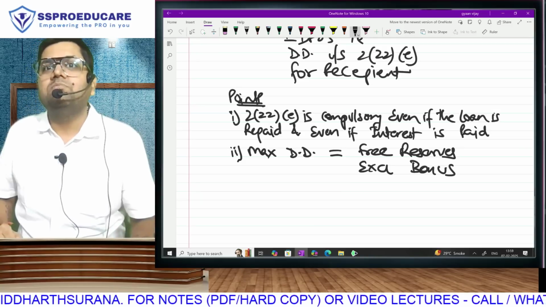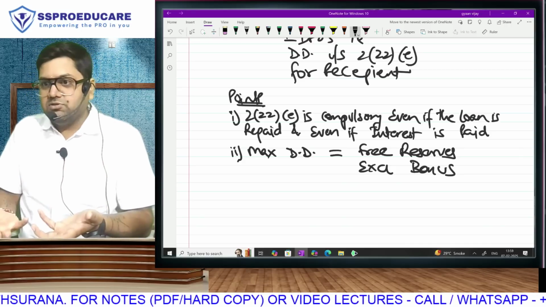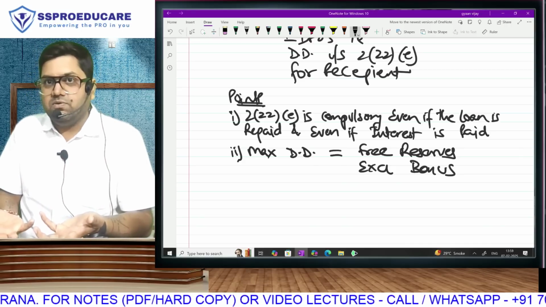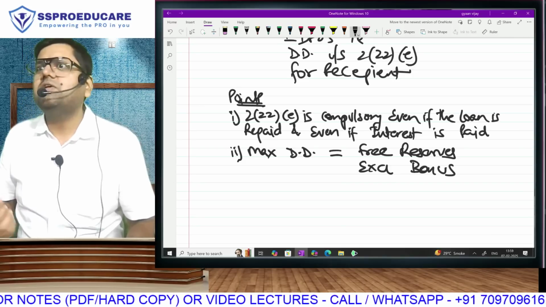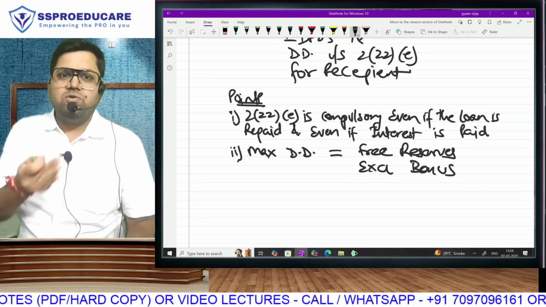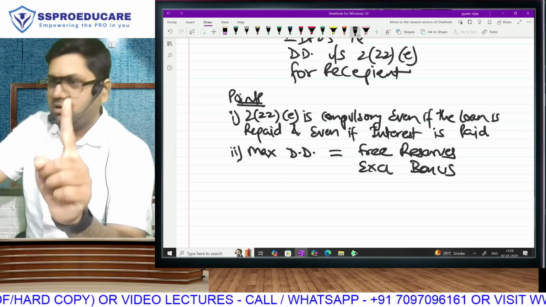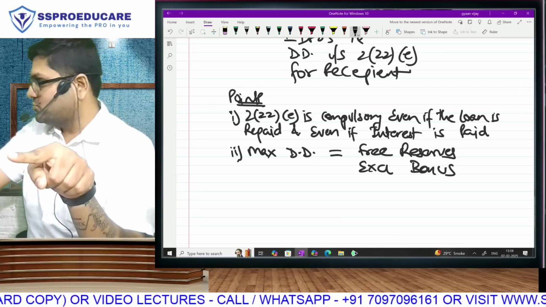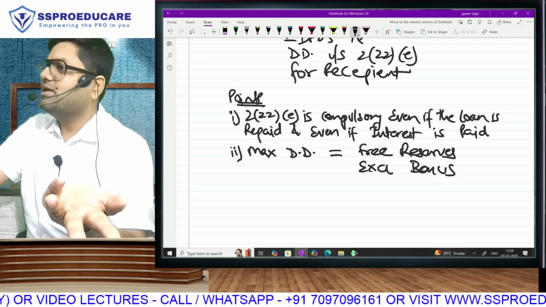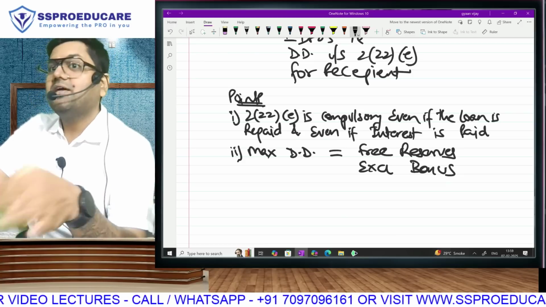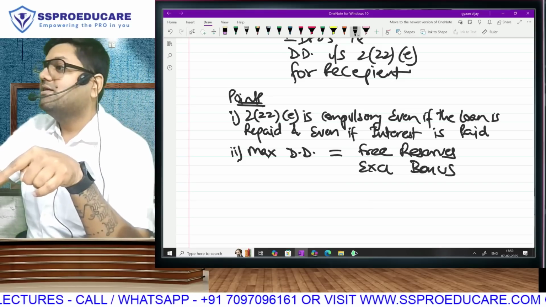222E was taxable for whom? Shareholder. So purposely declaring bonus and reducing that reserves and surplus value, company was not supposed to do that. I am not paying tax. No, who is paying tax? And therefore in 222E we were not taking bonus. ABCD was taxable for the company, so company was declaring bonus to reduce reserves. E was taxable for the shareholder, company was not declaring bonus. And thus in ABCD they wrote including bonus, and in E they wrote excluding bonus.